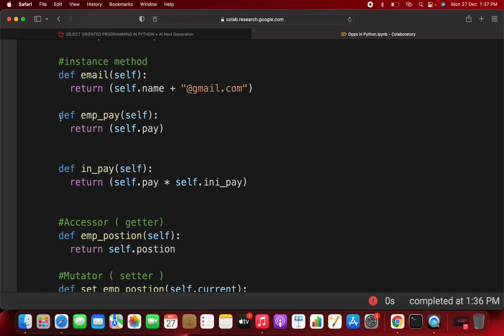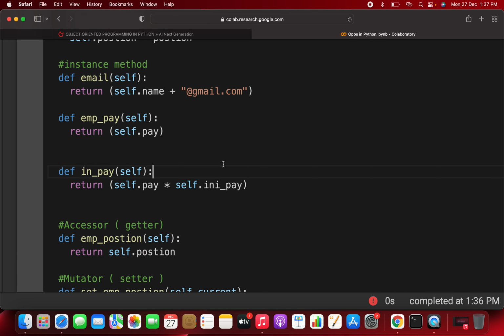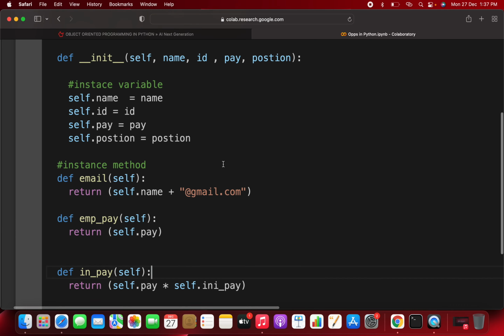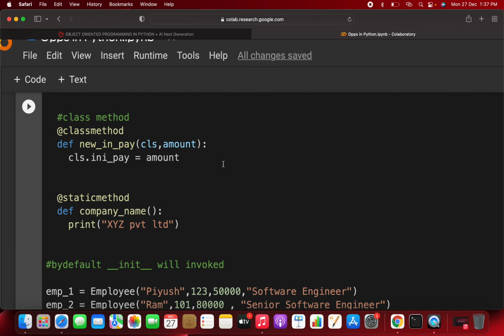We have the accessor and the mutator, which means a getter and a setter. By getting a value you can read it, and for setting the value you do this. But I'm going to do it in more depth so you will be clearer.